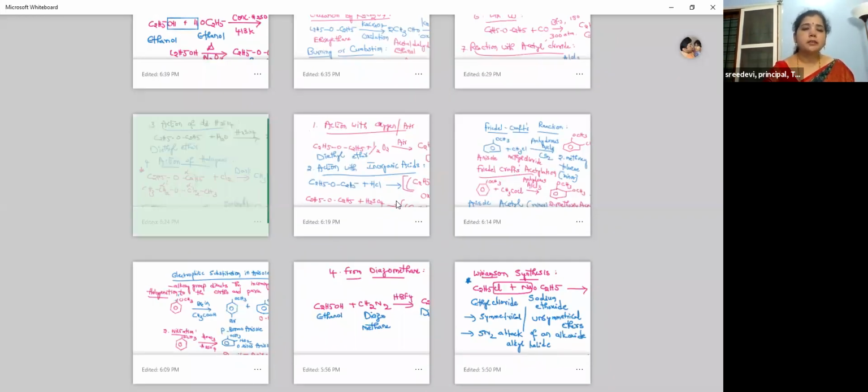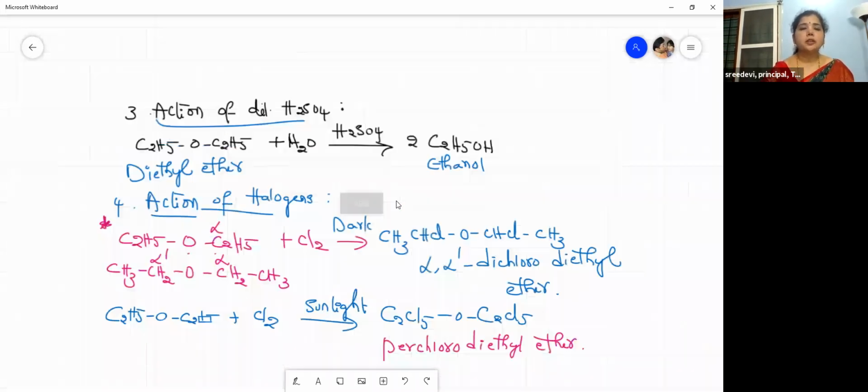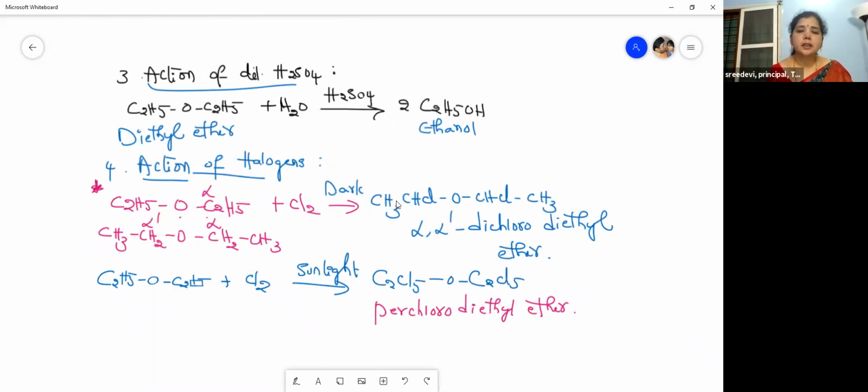This is the action with dilute sulfuric acid. When treated with dilute sulfuric acid, right? Dilute means with water, isn't it? It is diluted by adding water. It gives 2 moles of ethanol.